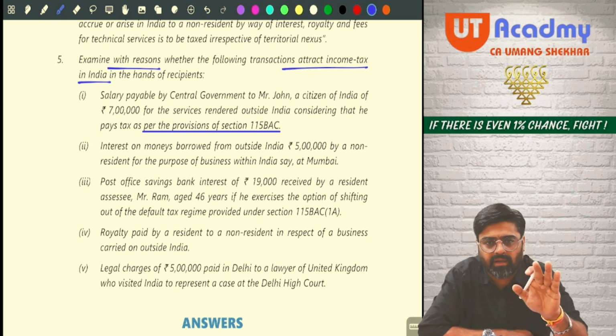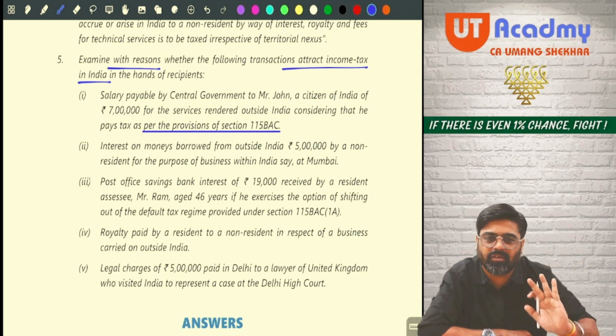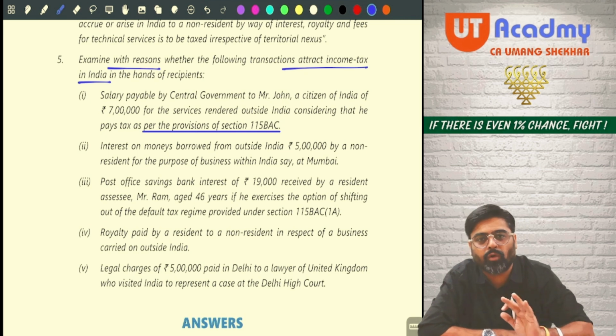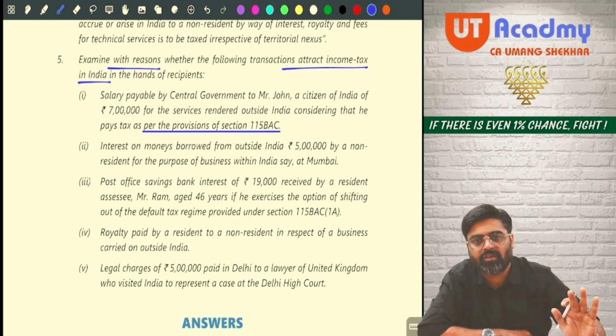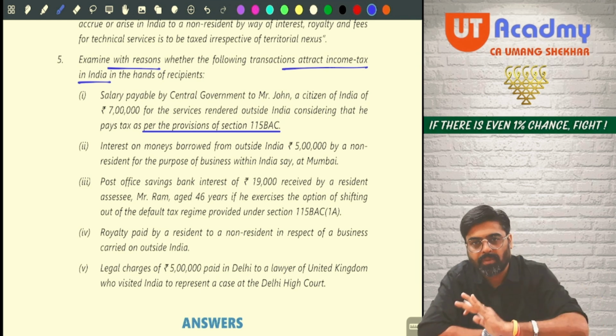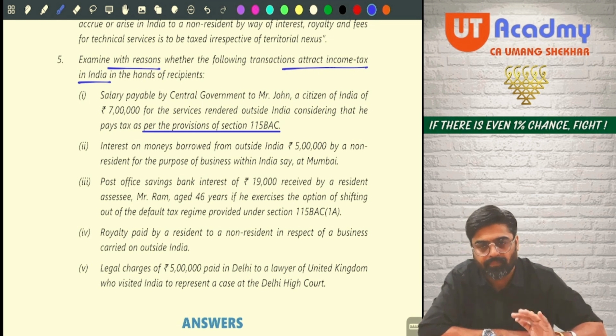If the question is silent, by default 115BAC is applicable, because that is the default tax scheme. But don't worry, they are not going to put you in suspense like this. In the majority of the questions they will tell you that 115BAC is opted or opted out. They will tell you. Okay, next one.